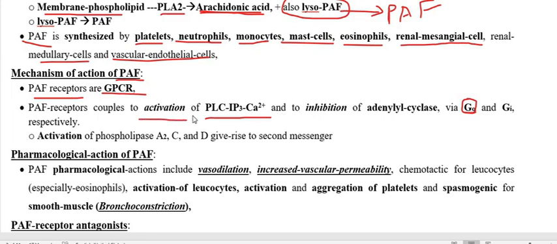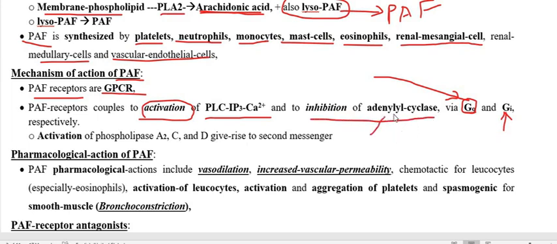This is going to produce the activation when the receptor is GQ, and when the protein is GI, then this is going to inhibit the enzyme adenyl cyclase.